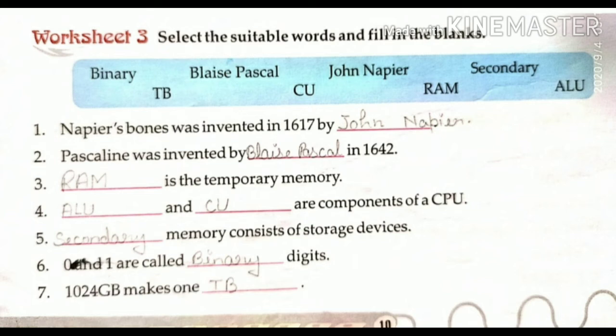In your periodic test, there will be two options for each question in the fill in the blank section. First question: Napier's bones was invented in 1617 by dash. Option A is John Napier and option B is Blaise Pascal. Tell me which option is correct. Option A is correct. John Napier invented Napier's bones in 1617.